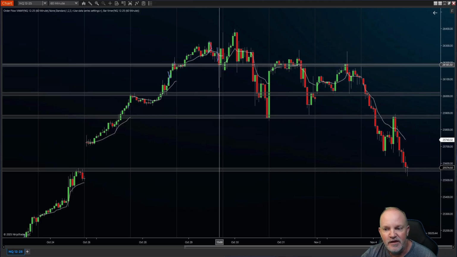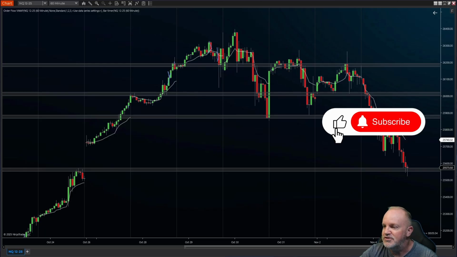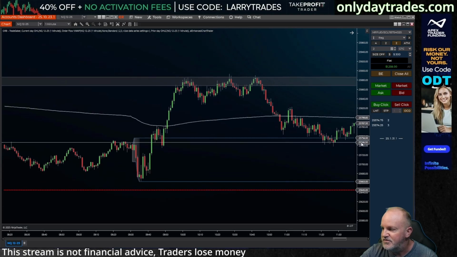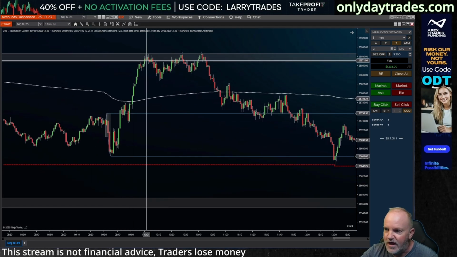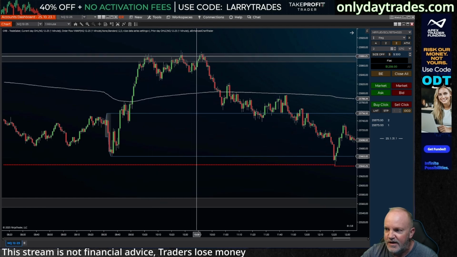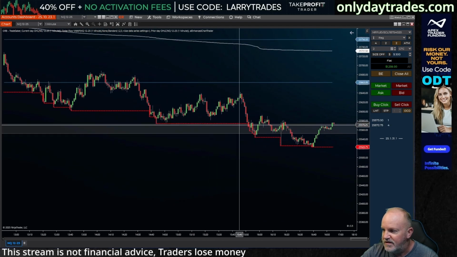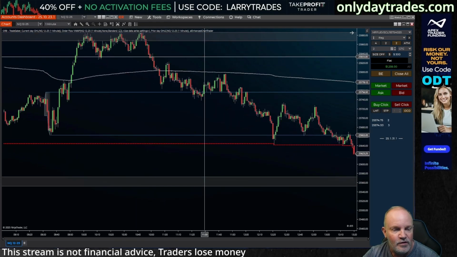So I draw them and drag them into a smaller time frame because those are global. They go across all my charts when I draw them. And when I look at a smaller time frame, you can see those areas. Let me shrink this down here. You can see those areas. This morning, we ran right up to it and it hit it 3 times. And it failed, and we came all the way down, and we came to this area. So it's what I look for, just support and resistance.